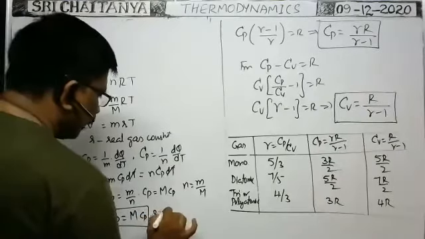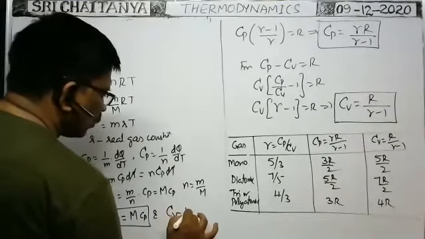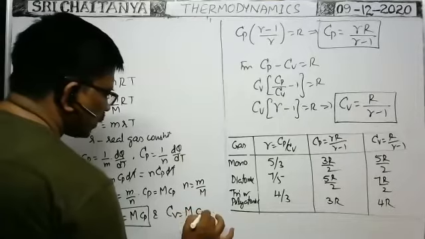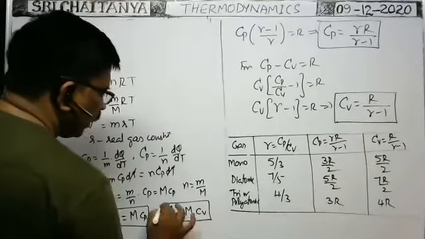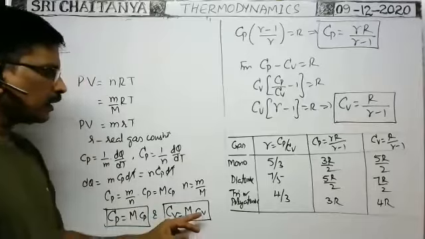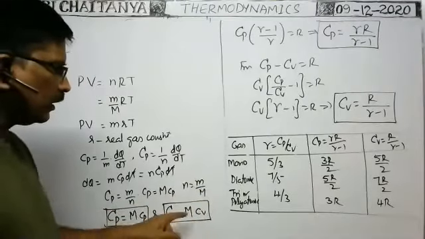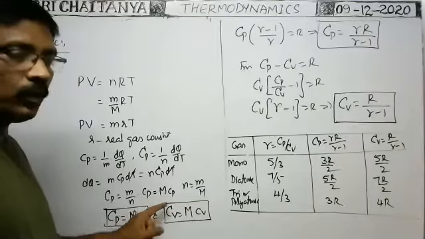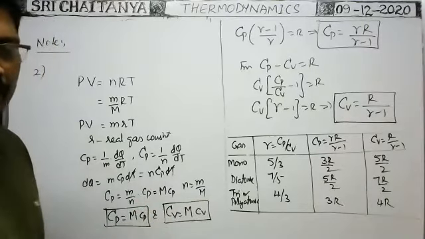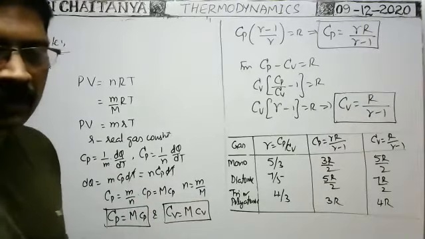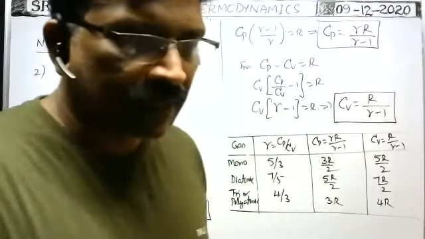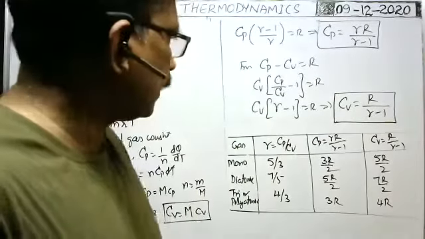Similarly, molar specific heat at constant volume is equal to molecular weight into principal specific heat at constant volume. Principal specific heat means the value is given in terms of joule per kg per Kelvin. This value is given in terms of joule per mole per Kelvin. That is the difference.